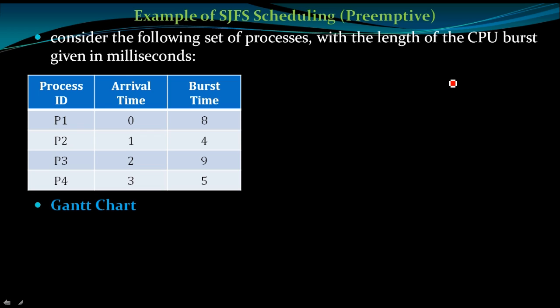Which one is the shortest in this table? P2 is the shortest one. The next smallest CPU burst time is P4, the 5 burst time, this one. The next smallest is P1, and the next is P3.